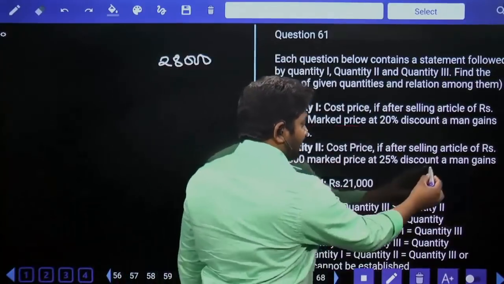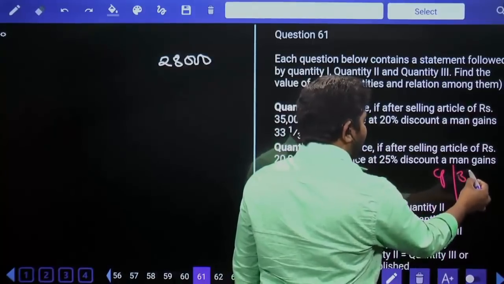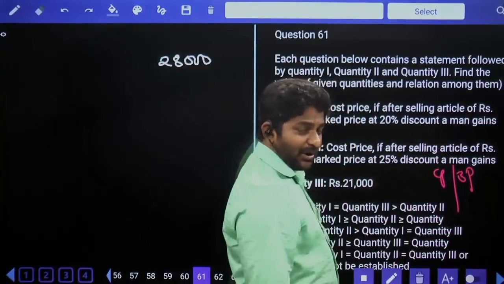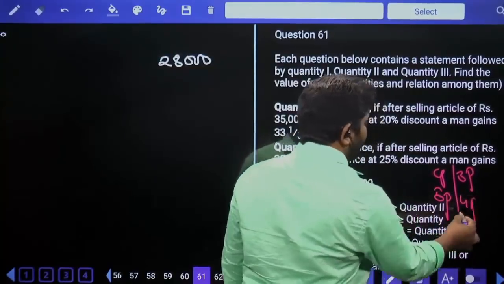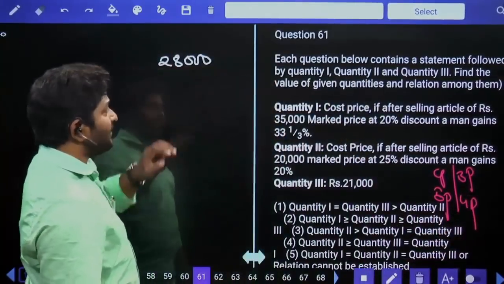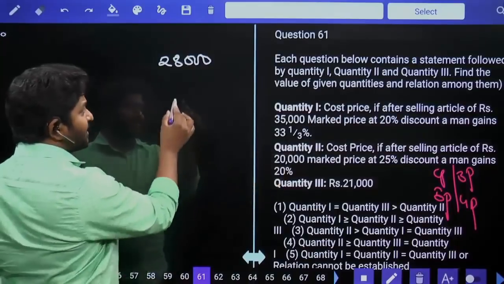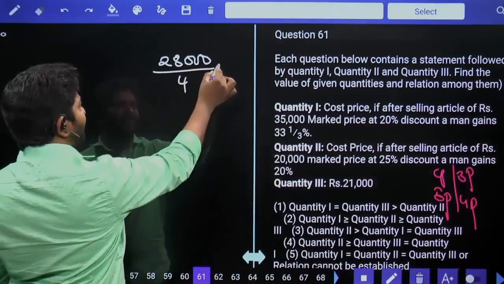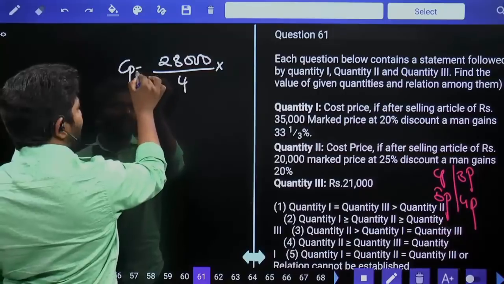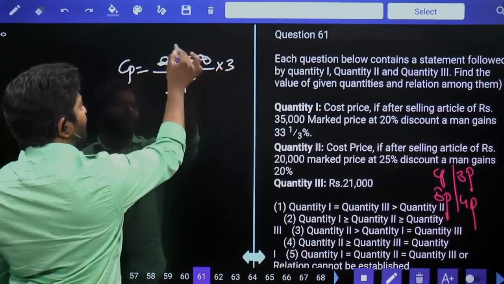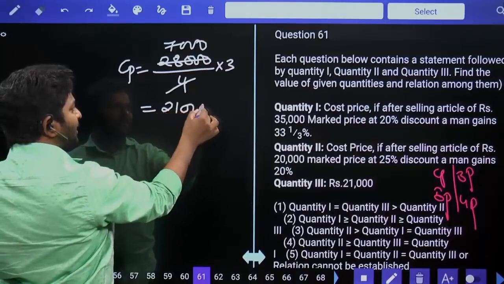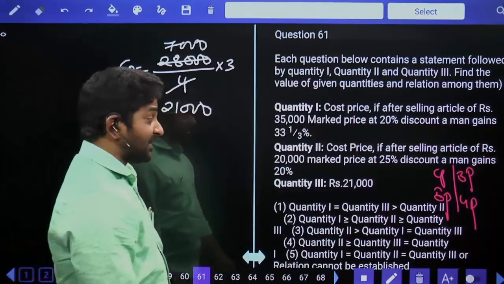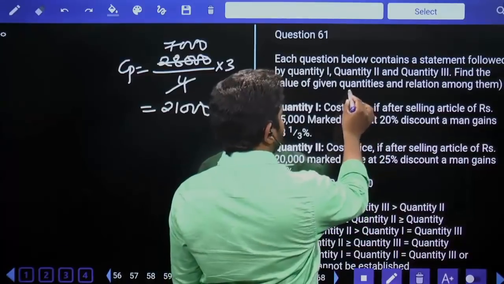So I'll treat cost price as 3 parts. 1/3 of 3 parts is 1 part. 1 part profit is there. Hence the selling price is going to be 4 parts. Now we are selling the item at 28,000, that is equal to 4 parts. 1 part is equal to 28,000 divided by 4. Cost price is equal to 3 parts, that is into 3. 7,000 times 3 is equal to 21,000. So cost price is equal to 21,000.